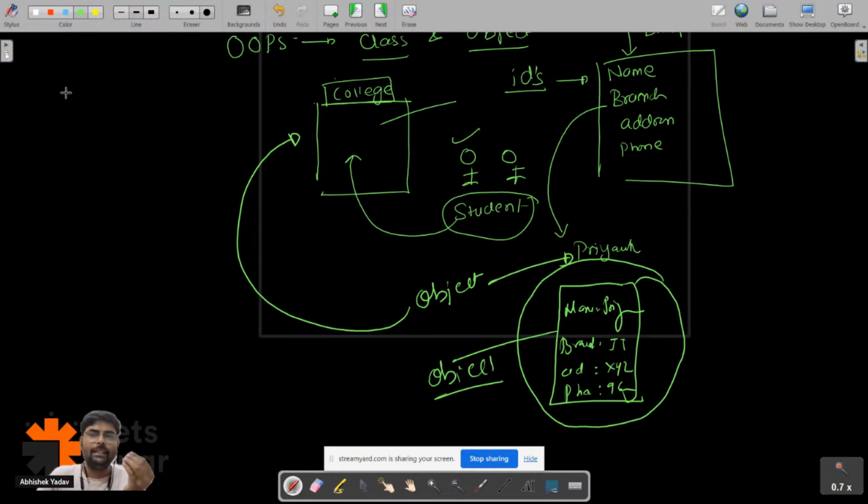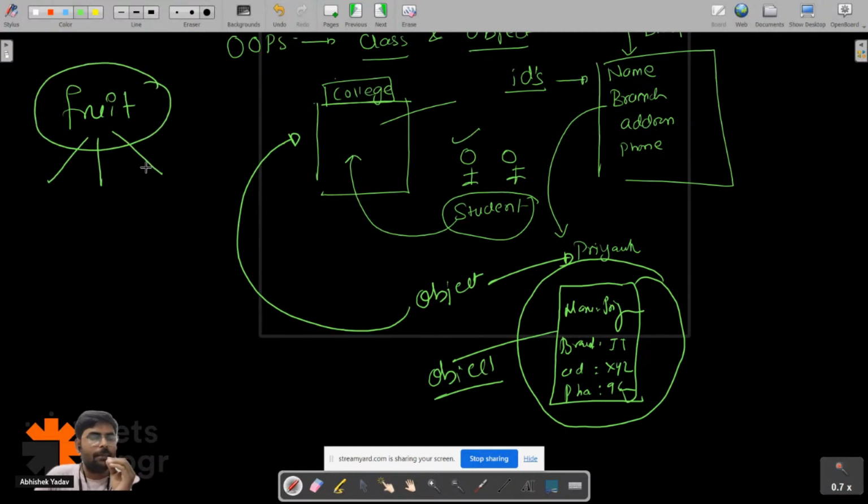Or you can understand it like this: you have fruit. Fruit is a class, and fruit has some data members and member functions. Let's assume the data members, that is properties, are the color of the fruit and the shape of the fruit.